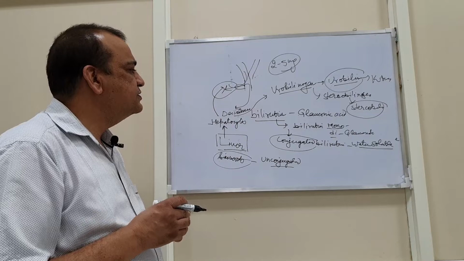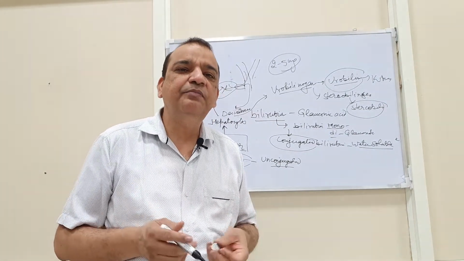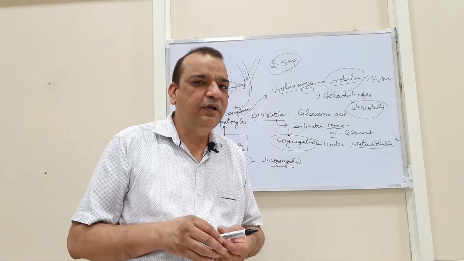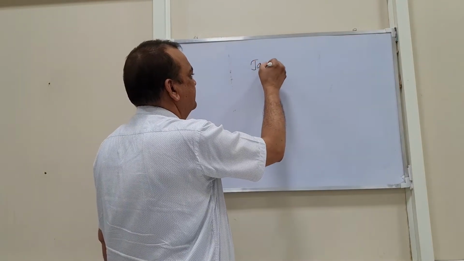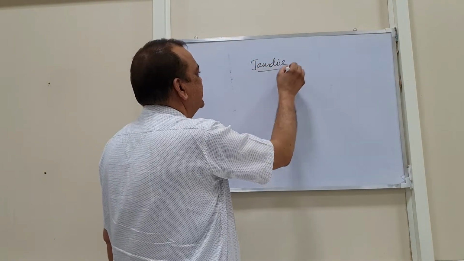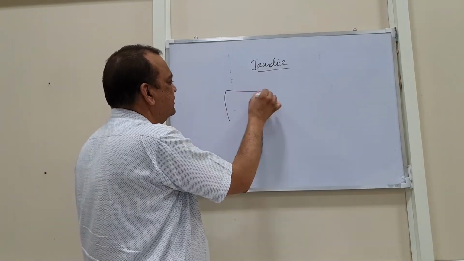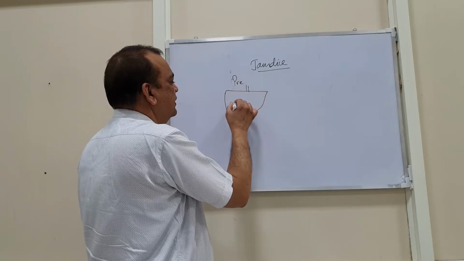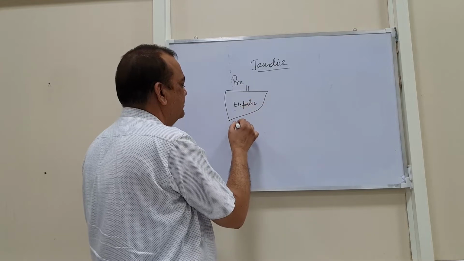By understanding this bilirubin metabolism, you can understand what are the possible pathologies behind the increase in the bilirubin in the body. Now we again come to the jaundice. I have already explained the definition, and regarding the types of the jaundice, I have told that it is pre-hepatic, it is hepatic, and finally post-hepatic.